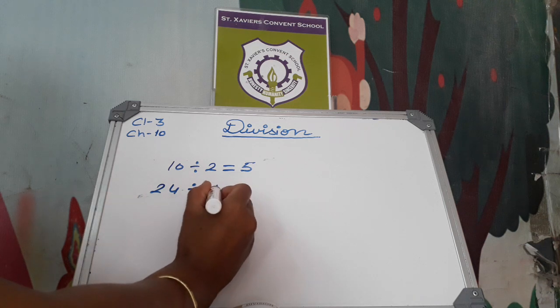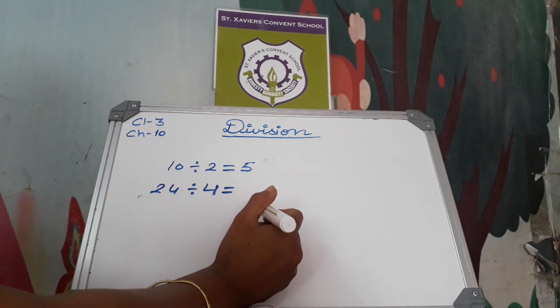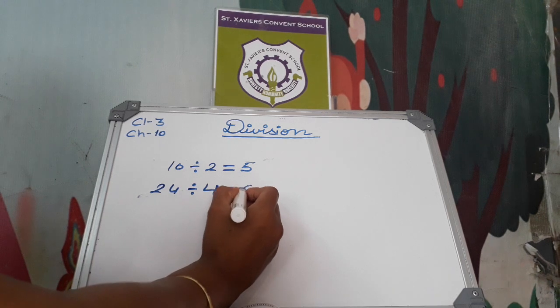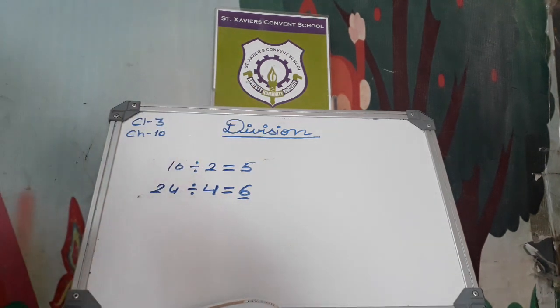Now read table 4. 4 1s are 4, 4 2s are 8, 4 3s are 12, 4 4s are 16, 4 5s are 20, 4 6s are 24. 6 times गया है 4 के टेबल में. That means each book has 6 stickers.